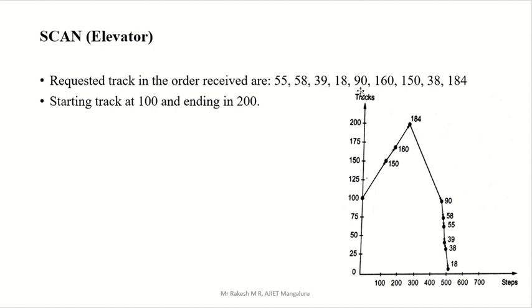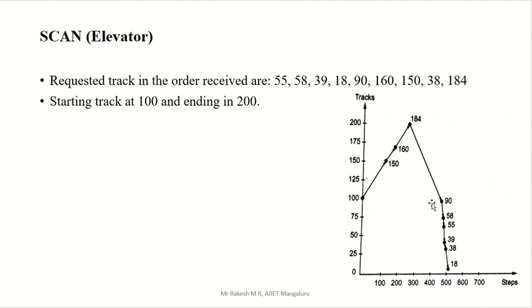Which number will you get first out of these? 90. Mark 90 here, which is between 100 and 75. Then you move to 58. After 90 comes 58, then 55, then 39, then 38, then 18. That is the last number, so you can stop there. So our graph is over.